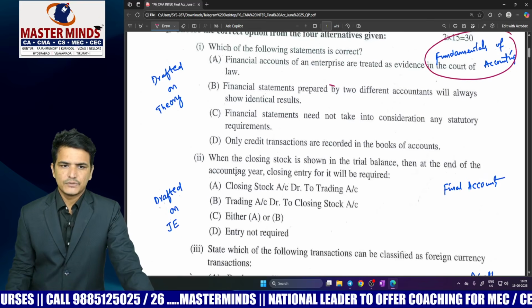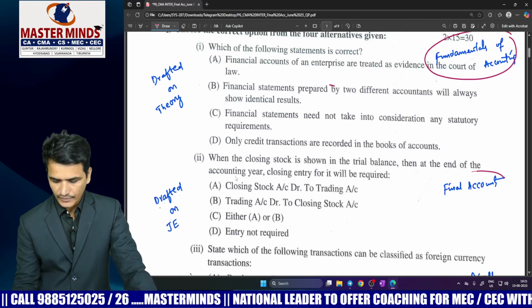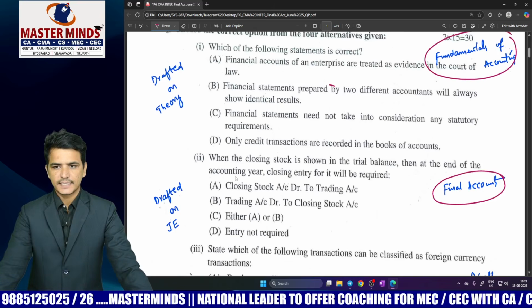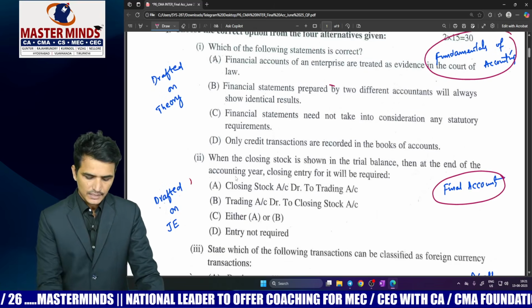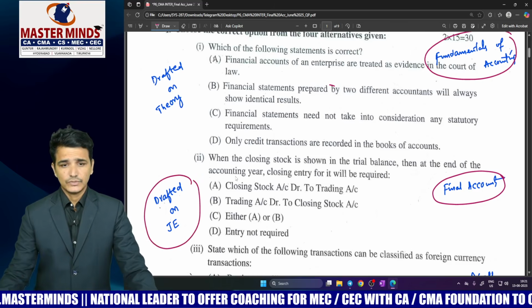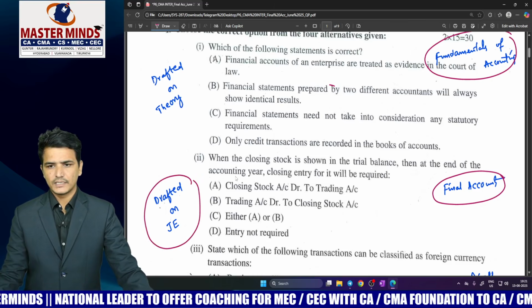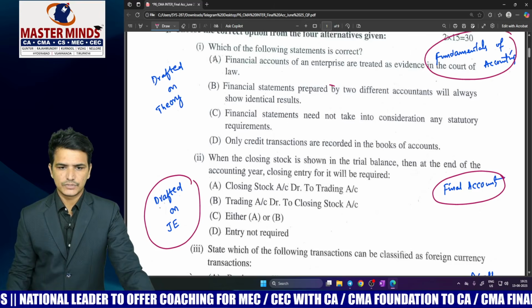And next coming to the second MCQ, which is given from final accounts or preparation of financial statements of commercial organizations. And this is a question which is drafted on the journal entry. Only when you are perfect in the journal entries can you answer this question.